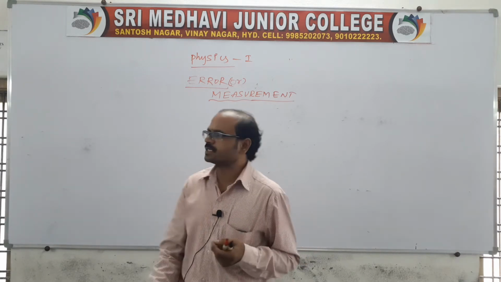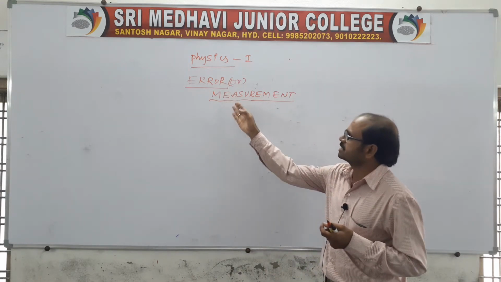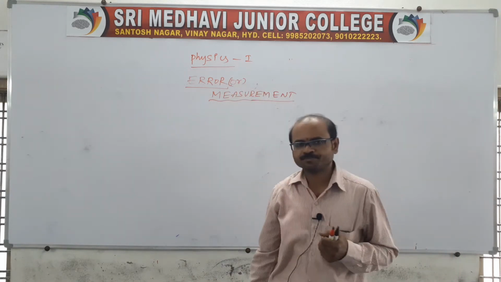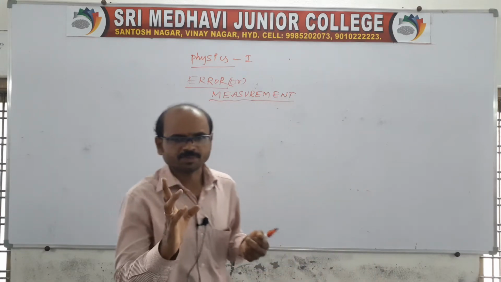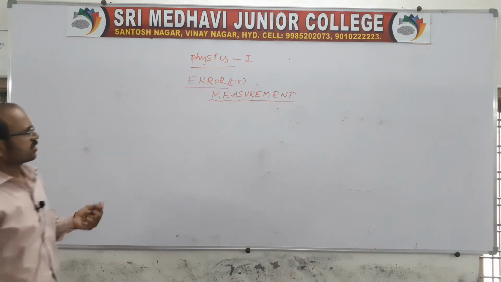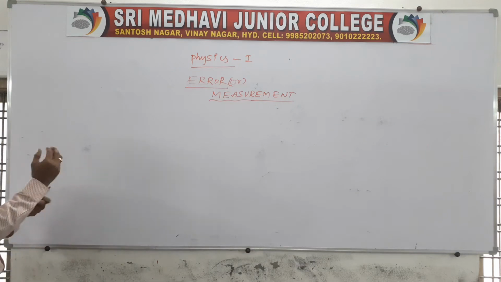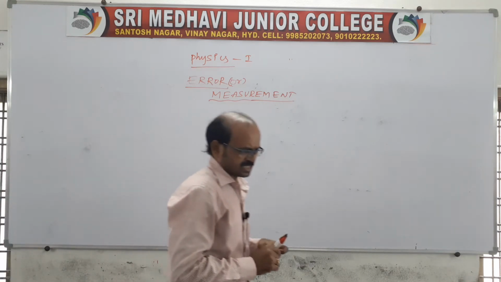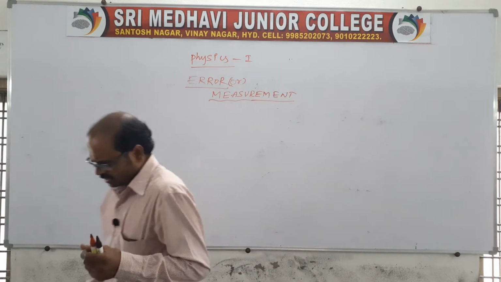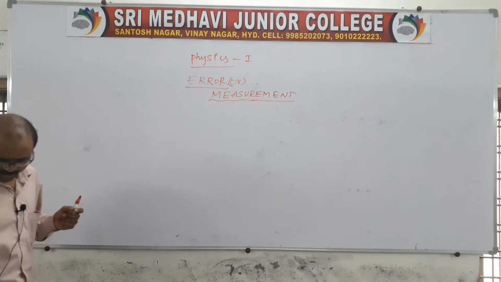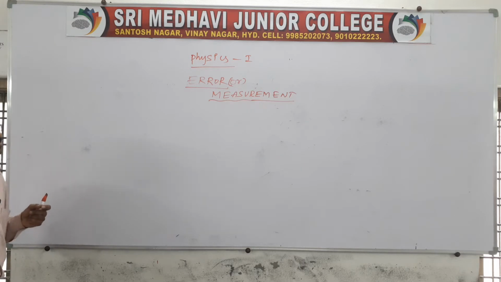The part is related to what? It is the measurements, which we can also call error. This is the second part in the second chapter. So the part is error or measurements. Now we'll see what is error or what is measurement. I'll give you some definitions related to error, as well as different statements.